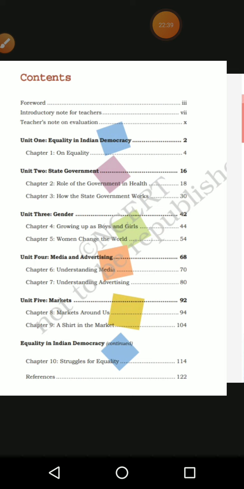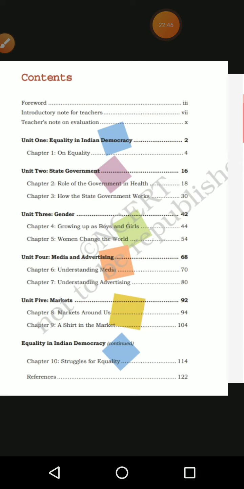Then Unit 2, Role of government in health, how the state government works. We studied about the local government in 6th standard, and in 7th standard we are studying about the state government. And in 8th standard, what are we going to study? We are going to study about the central government.